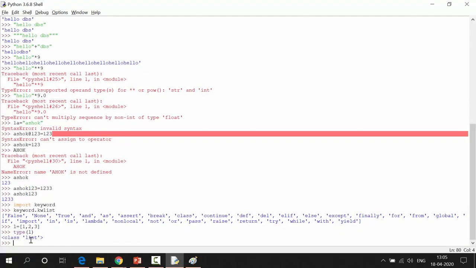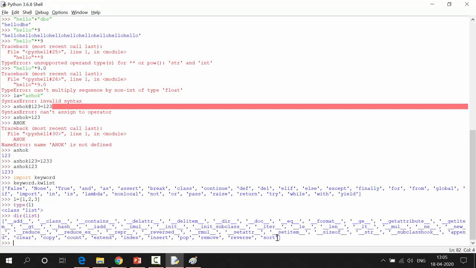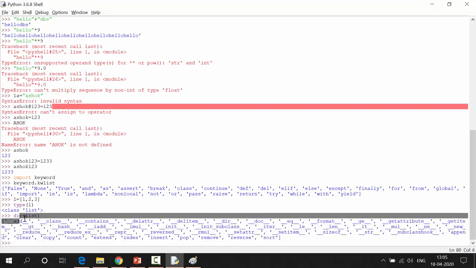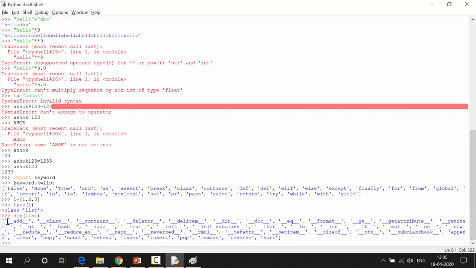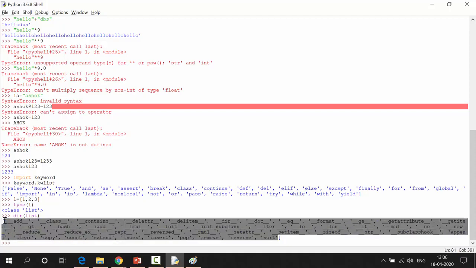See, this is the class list. So list has some inbuilt functions and methods. If you want to know what methods and functions Python list contains, then you will type dir of list. Then it will display all the methods and functions. If a method starts and ends with double underscore, that is called a magic method. We can perform these with a Python list.